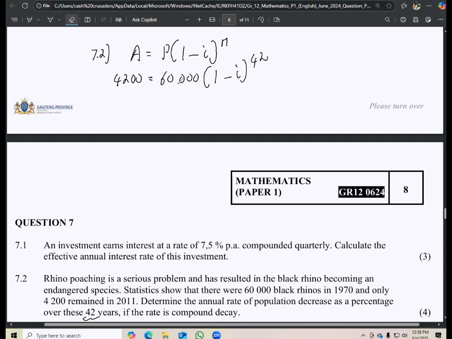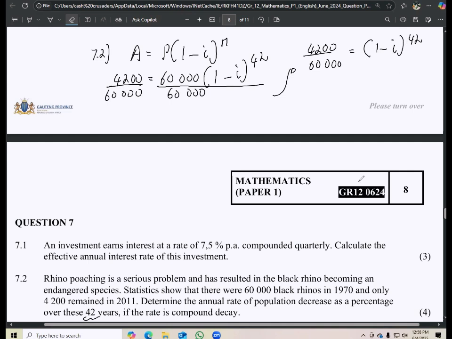So the first thing that you need to do, obviously, is to divide both sides by the 60,000 here. Then you're obviously going to get whatever answer you get there: 4,200 divided by 60,000. And then you also want to get rid of that 42 there.